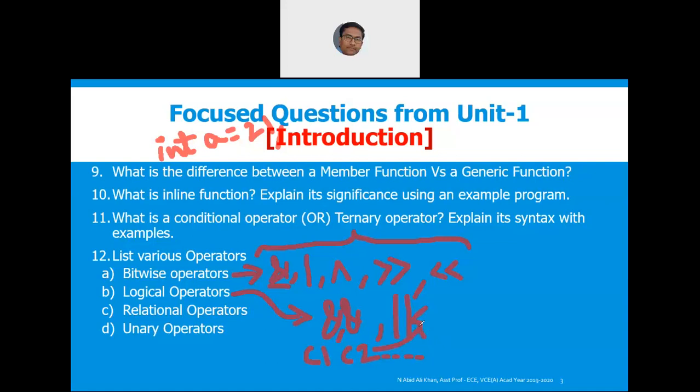Now, what are relational operators? Yes, Monish, can you tell, roll number 10? What are the various relational operators? Sir, in logical one, not equal to, that also, no, sir. Not equal to is logically NOT also, that is correct.